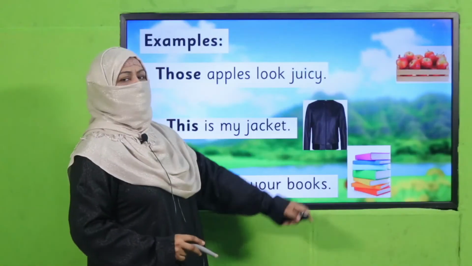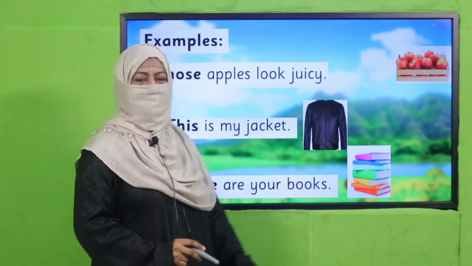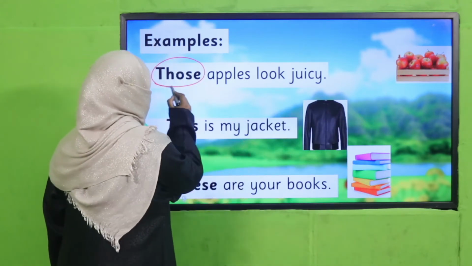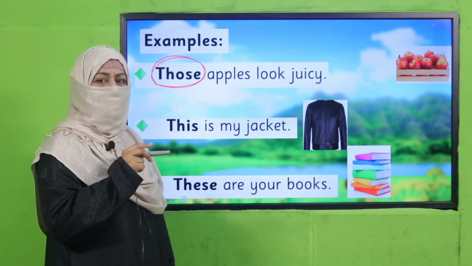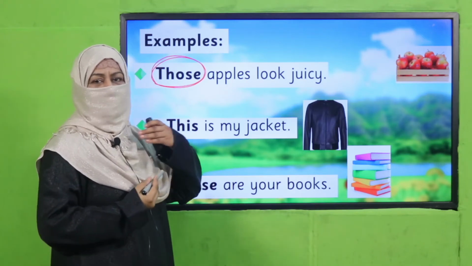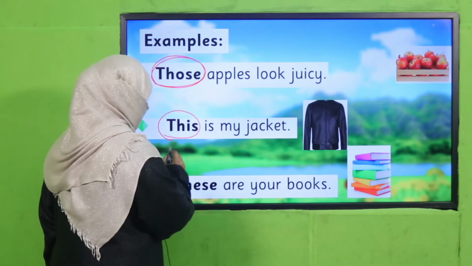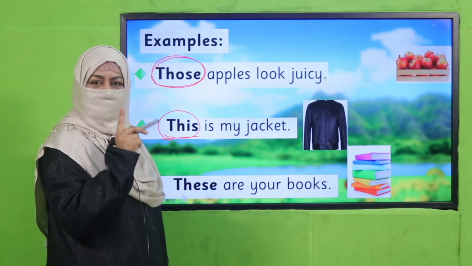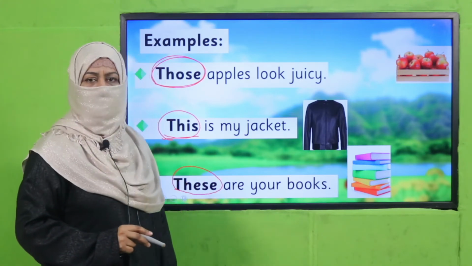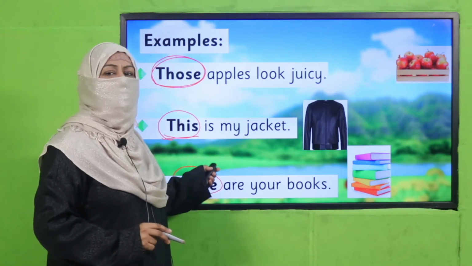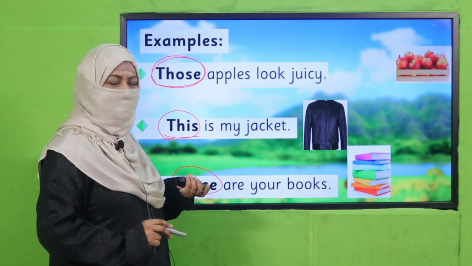Those apples look juicy. Why those? Because they are far from us. So those apples, those is a demonstrative pronoun for a plural object which is far away from us. This is my jacket. Again, this is a demonstrative pronoun. These are your books, right? This is how we use these demonstrative pronouns in our sentences, right?